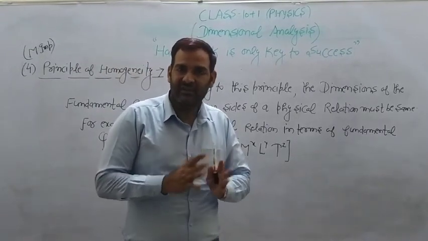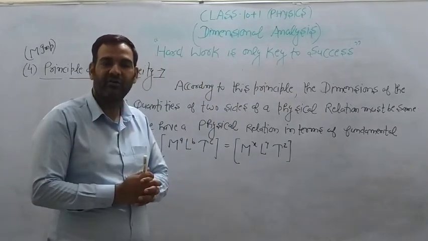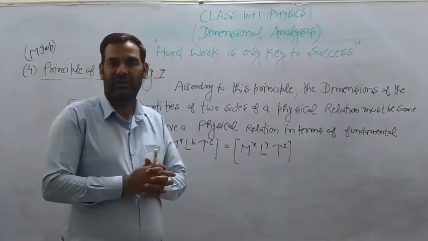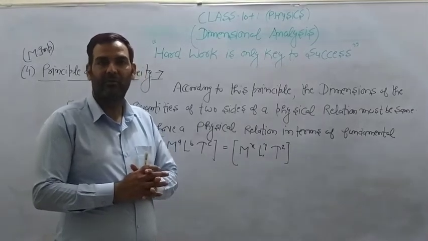If you analyze this statement very carefully, what does it state? That the dimensions of the physical quantities of a physical relation must be the same on both sides.